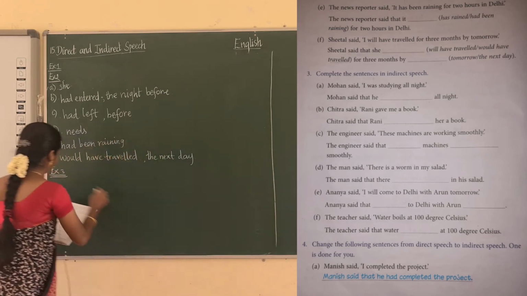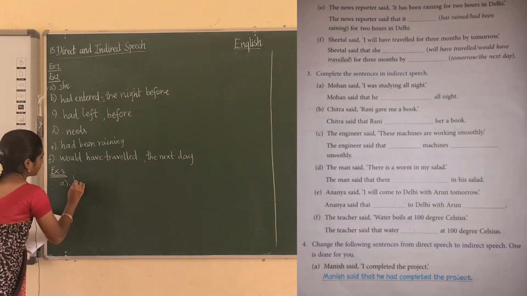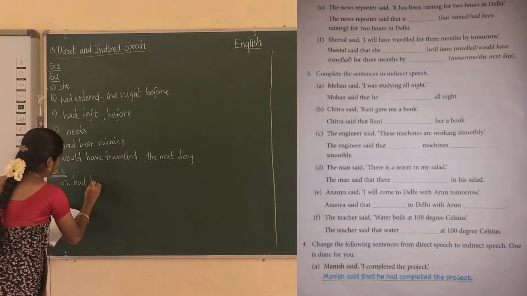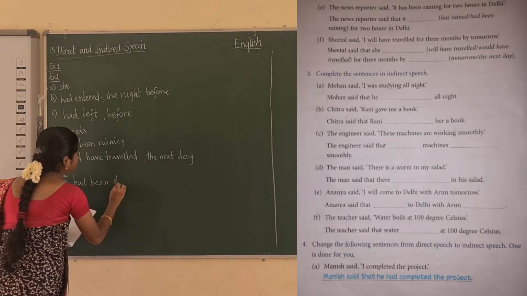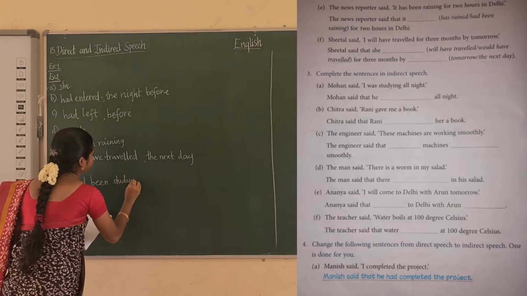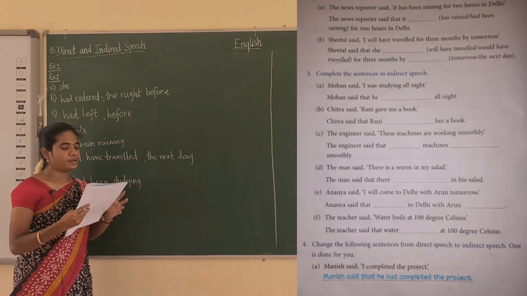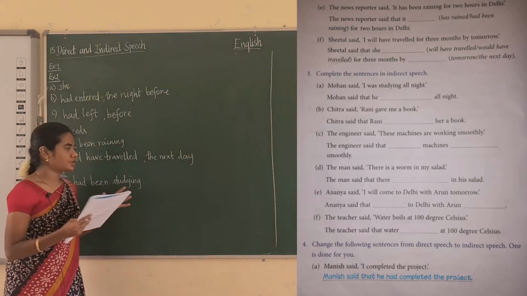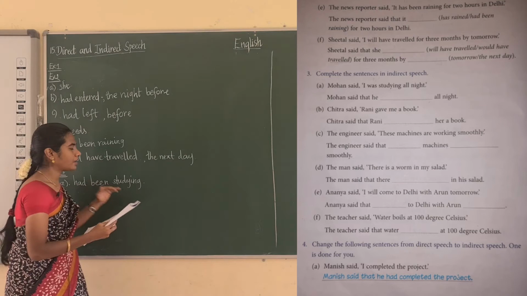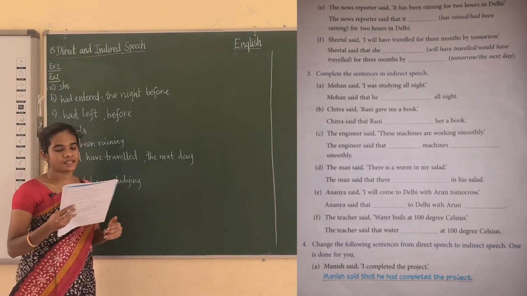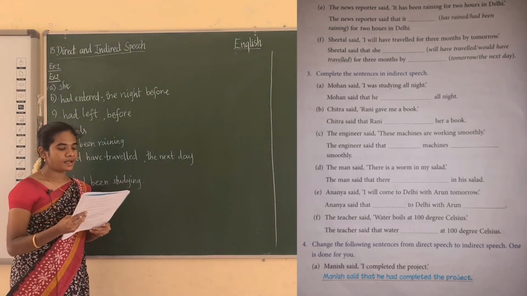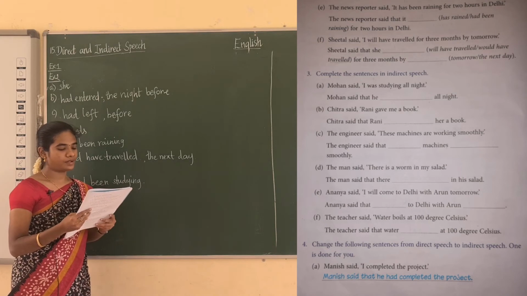Okay, had been studying. Here the past continuous is changed into past perfect continuous tense. Okay, see the next one. Chitra said, Rani gave me a book.